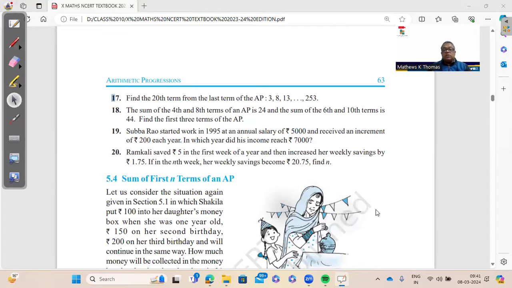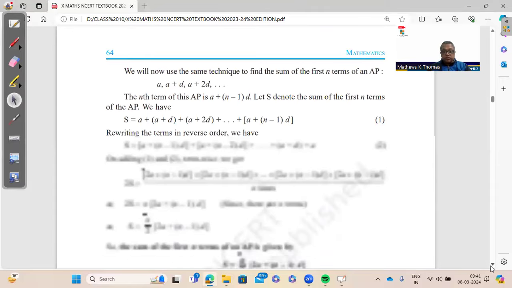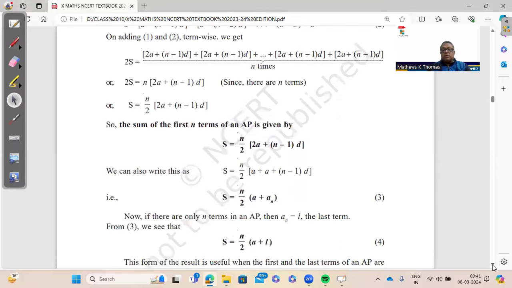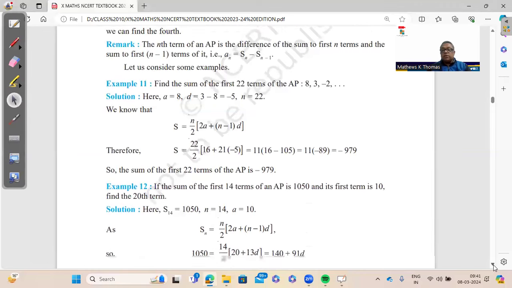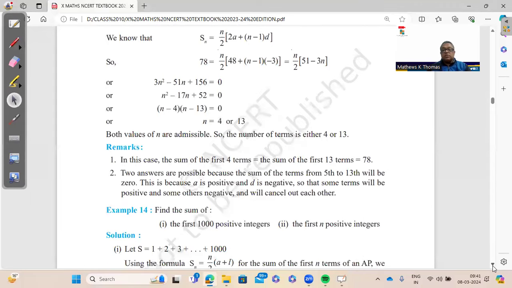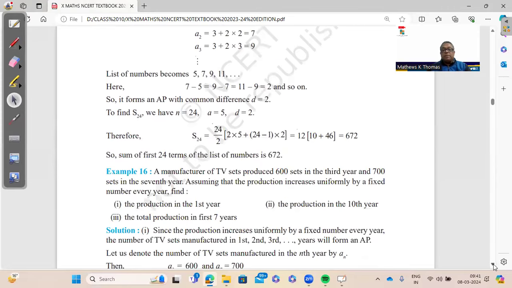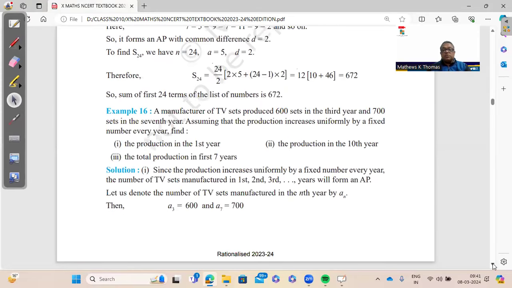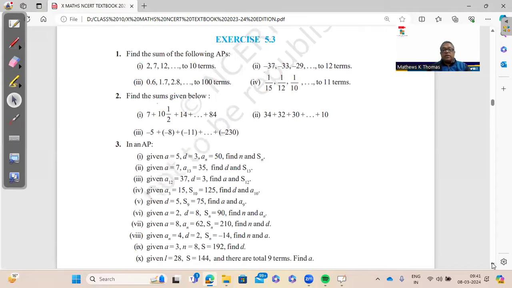Then we have the next formula, the sum formula, that is n by 2, (2a plus (n minus 1)d). Sum of n terms, n by 2, (2a plus (n minus 1)d). Or if you know the last number, n by 2, (a plus l). These are the two formulas by which I can find out the sum of a series of numbers which are in AP. Now, in this question, example 16, kindly mark this. This is important. Go through this very thoroughly.